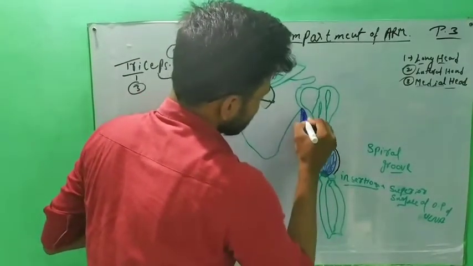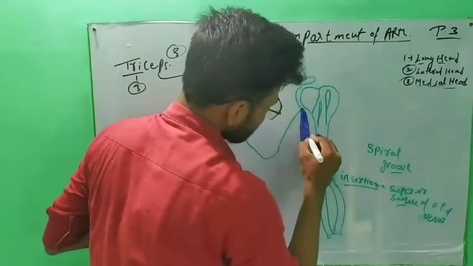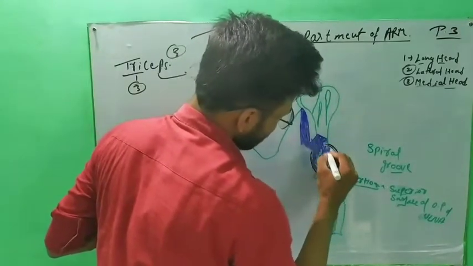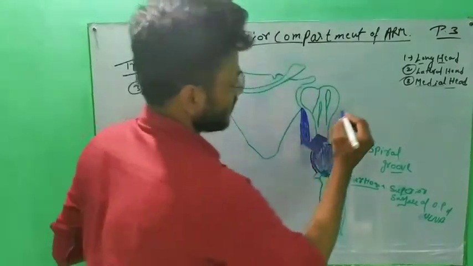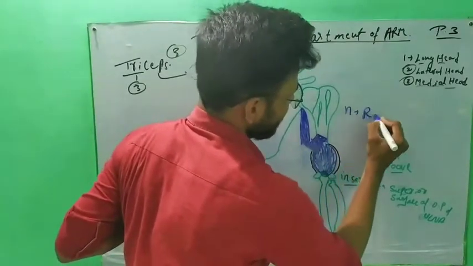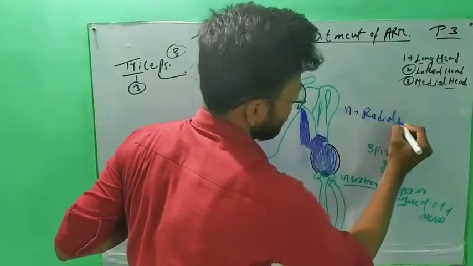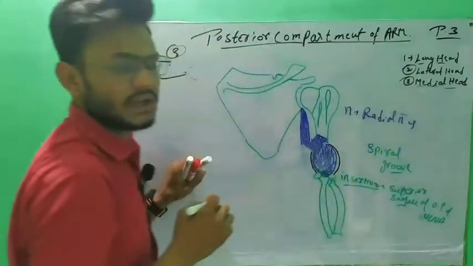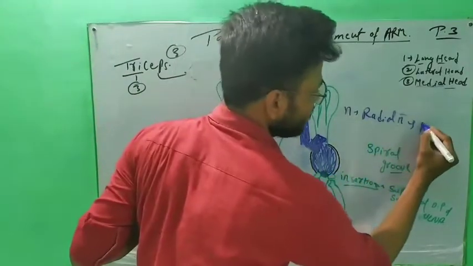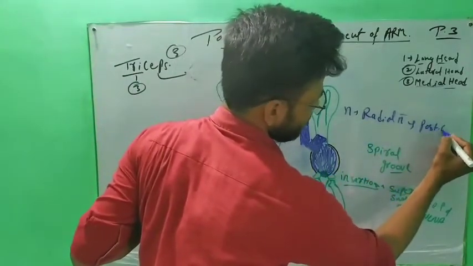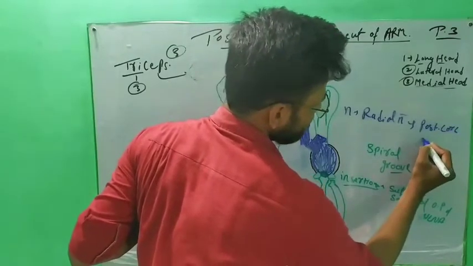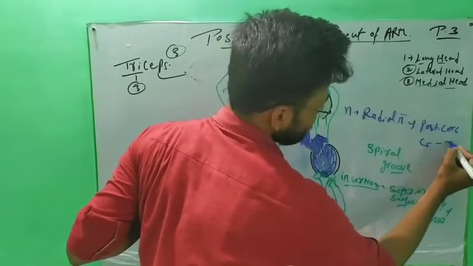And the nerve supply of the triceps brachii is the radial nerve. The radial nerve is a branch of the posterior cord of the brachial plexus. Root value is C5 to T1.